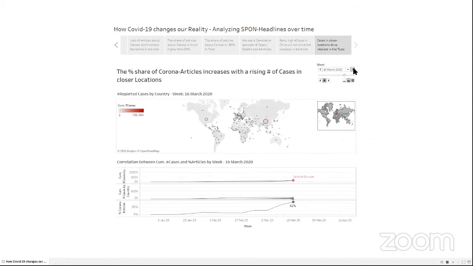Moving one step further, Central Europe begins to overtake the rest of the world in terms of coronavirus cases and cumulative cases. And suddenly the interest, or the share of articles, spikes to 81%. This is pretty much the point where we cannot go further with the share of articles because, of course, newspapers still have to report about something else than just the virus, right?